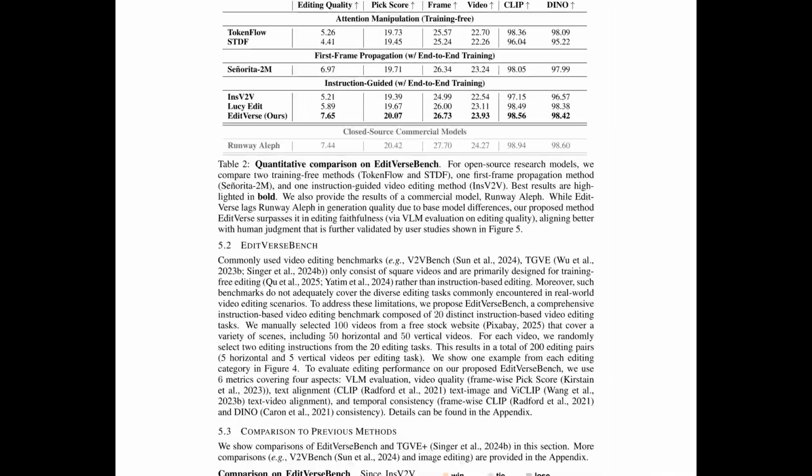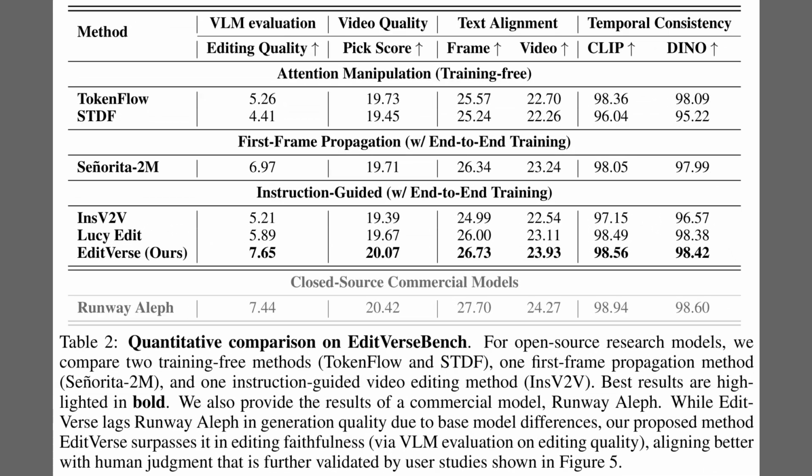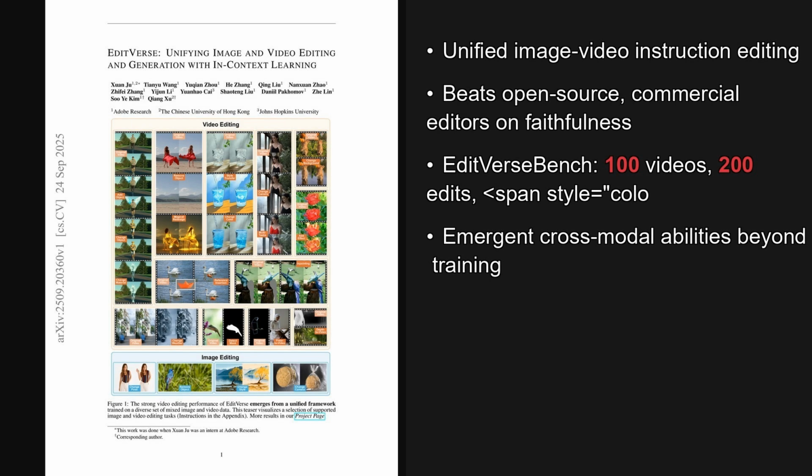So after the task grid, Table 2 reports head-to-head results on the new benchmark. The table shows EditVerse leading across metrics against training-free, first-frame propagation, and instruction-guided research baselines. VLM evaluation means a vision language model scores how faithfully the edit matches the instruction, which tracks human preference closely. EditVerse also surpasses a commercial system on editing faithfulness, though pure generation quality remains slightly lower because the base generator differs. Wrapping up, two takeaways stand out.